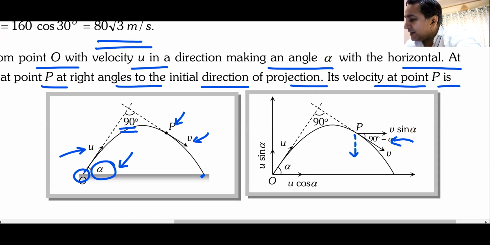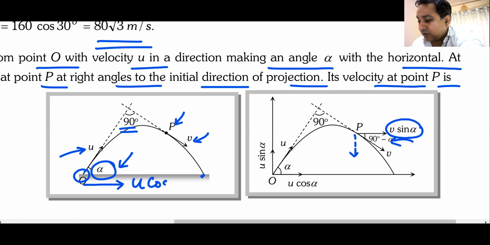So if this angle is 90 minus alpha, this component becomes V sin alpha, which is the horizontal component. Here, the horizontal component was U cos alpha. Now, the horizontal component is V sin alpha. Beauty, maths and physics. U cos alpha, V sin alpha, both are horizontal components.